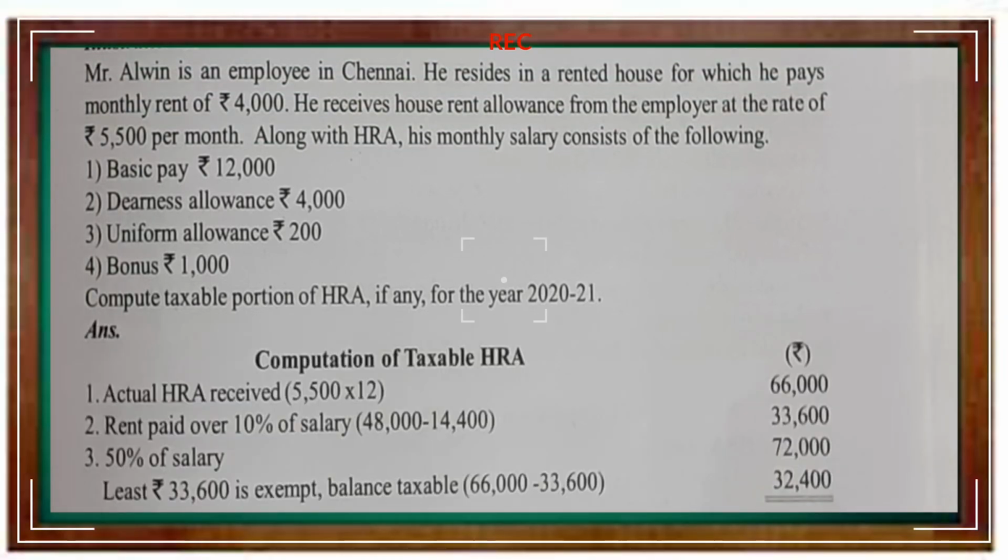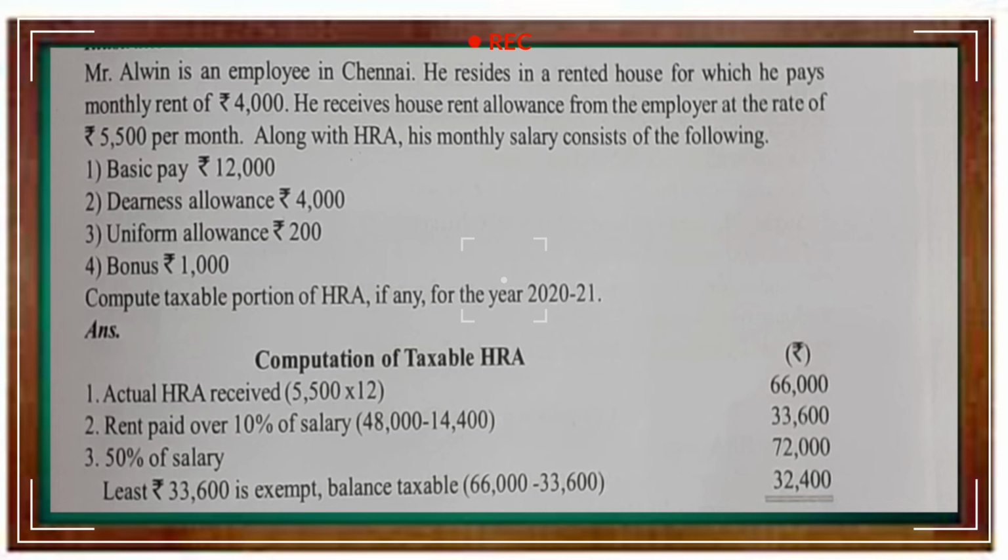Second rule is, if the employee resides in a metro city, 50% of salary; if in a non-metro city, 40% of salary. Here, Alvin is an employee in Chennai. That means he resides in a metro city. So 50% of salary.